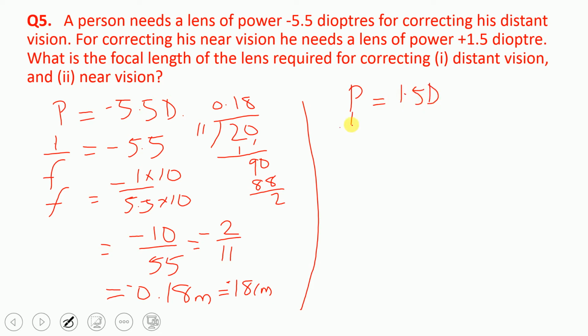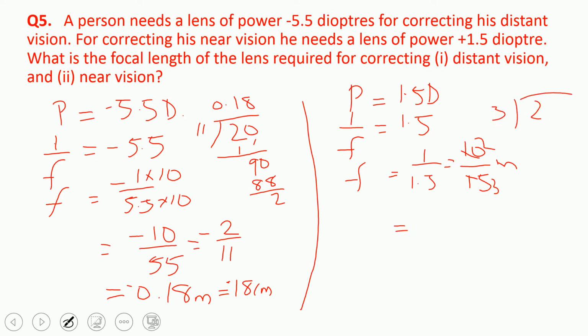That is again the same thing, 1 upon f is equal to 1.5, correct? So f is equal to 1 upon 1.5, that is 10 upon 15 meter. Again you can say that is 2 upon 3, which means 2 divided by 3, correct?